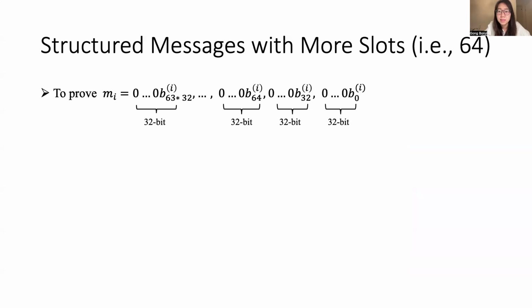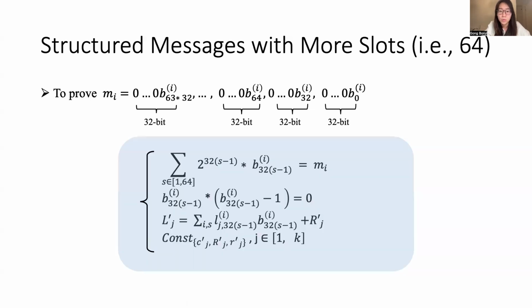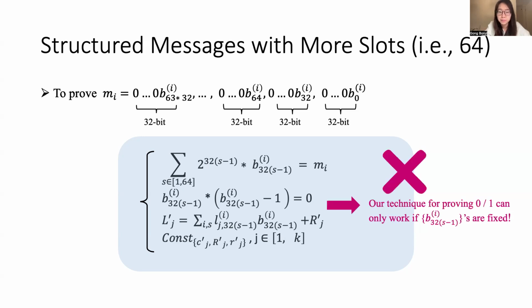Then we reuse the same technique to an extent to prove more slots. For example, there are 64 slots in each message. And here we use the same technique by covering more binary records in the linear constraint of each message. But however, this does not work again.